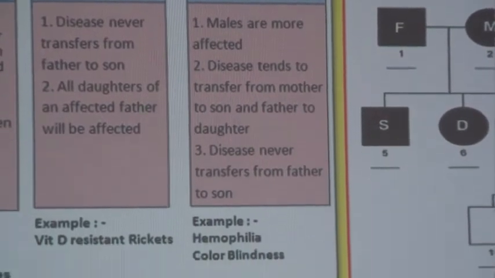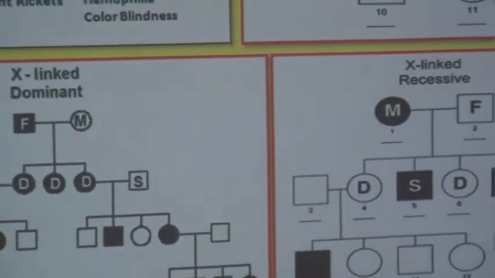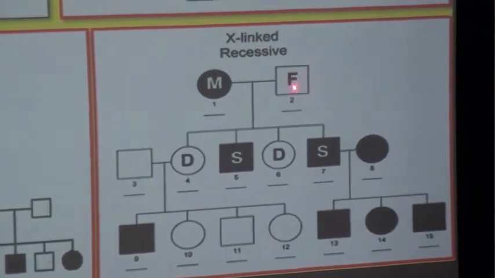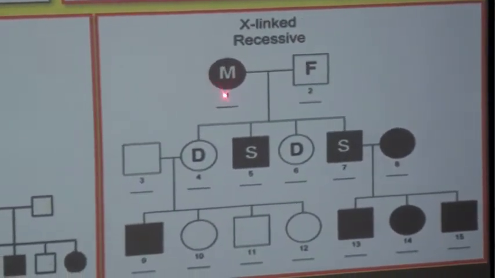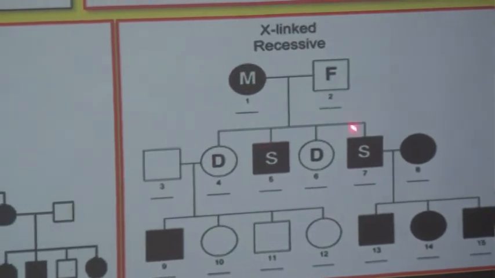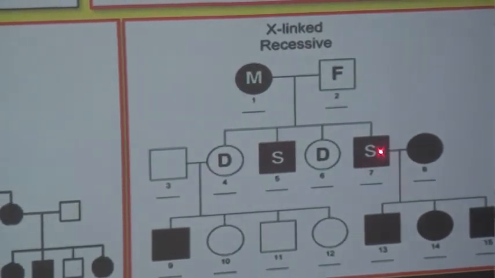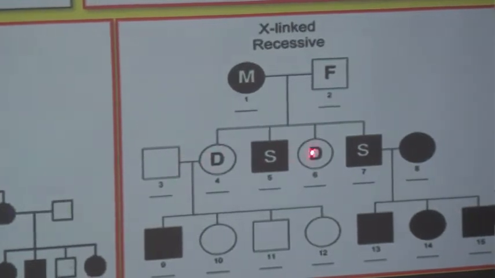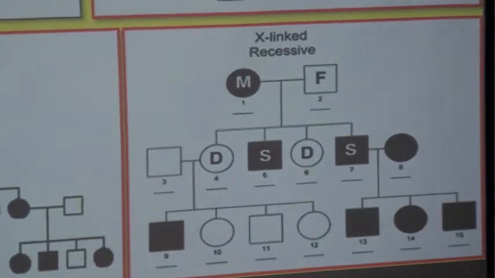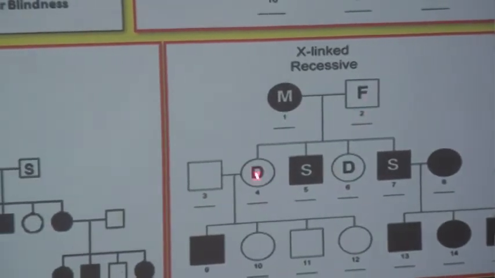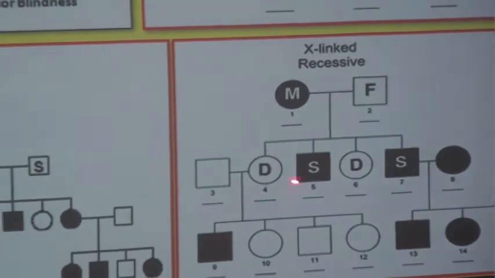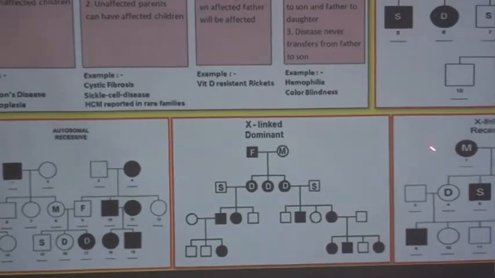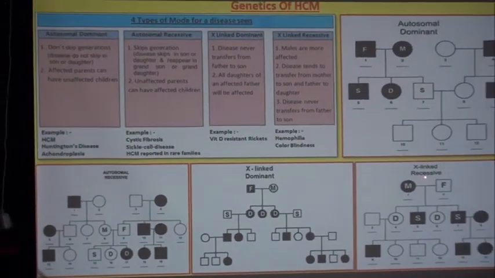Disease never transfers from father to son; it is transferred from mother to son, and the father transfers it to daughters as carriers. So males are more affected in this condition.